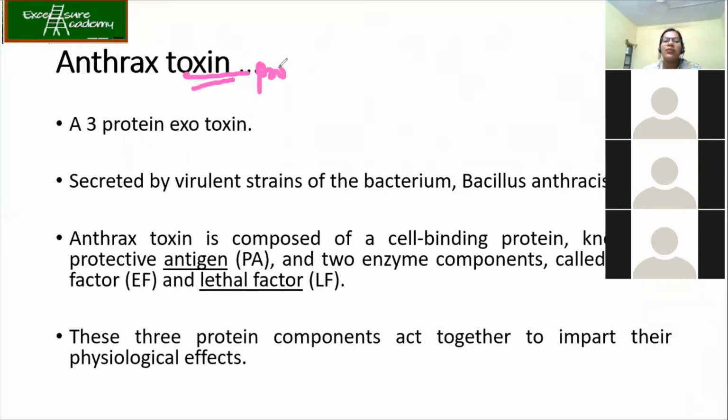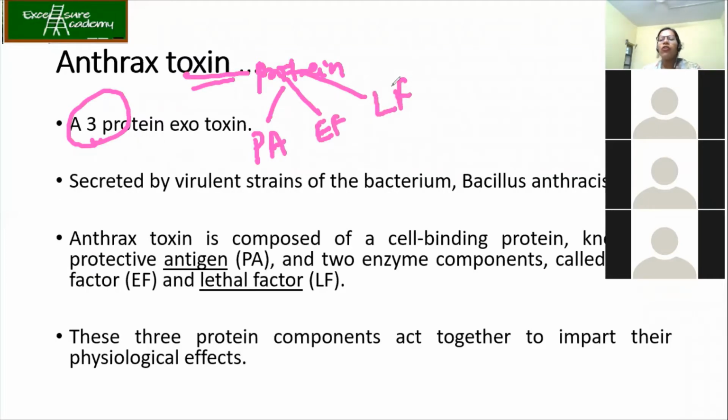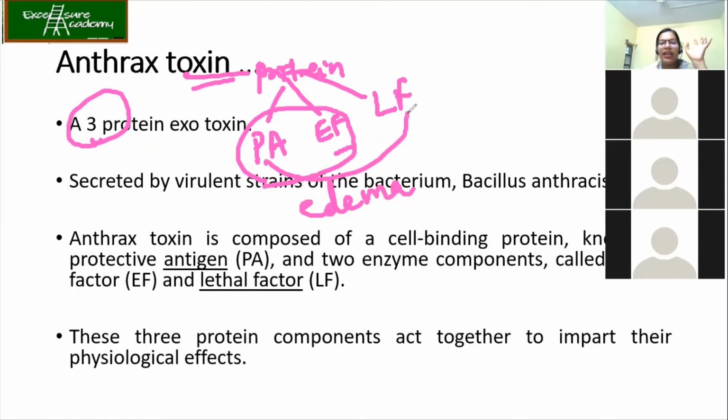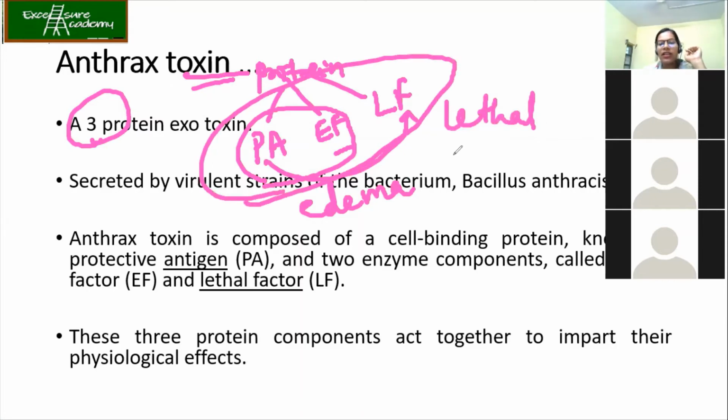Again, it is a protein, and it has three parts, called PA, EF, and LF. If only PA is produced, it cannot cause the infection. If only EF is produced, still cannot. If PA and EF are produced, it causes edema. If PA and LF are produced, then it is lethal. But if all three are produced, then it is definitely death.